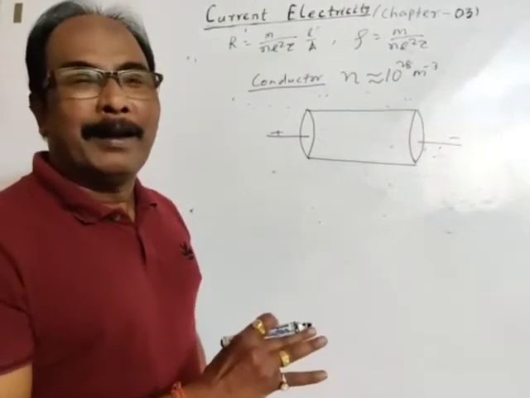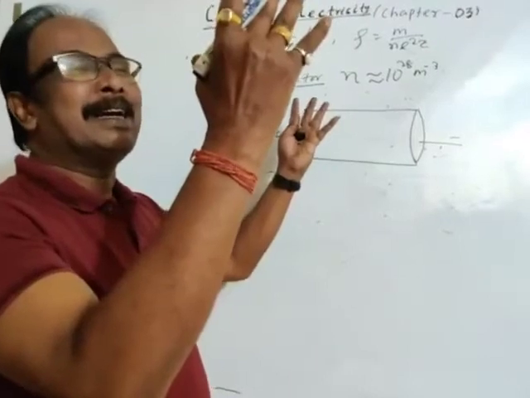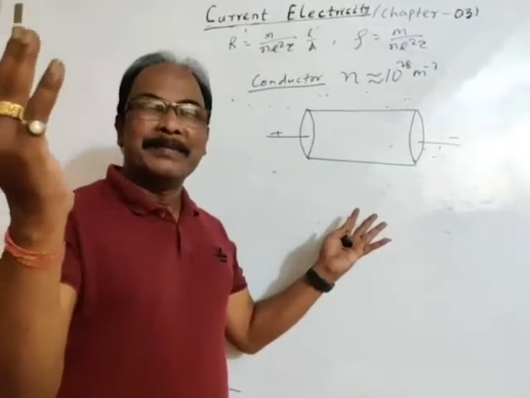Before the conductor is connected between the terminals of a cell, the free electrons present in the conductor move in all possible directions, randomly.